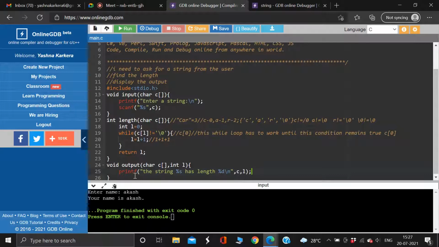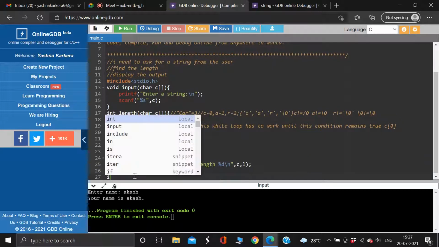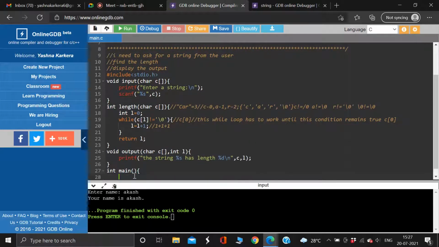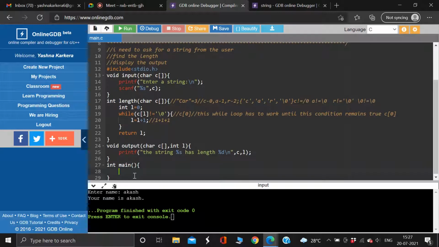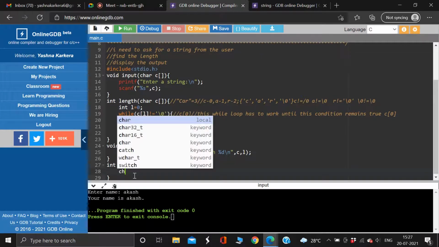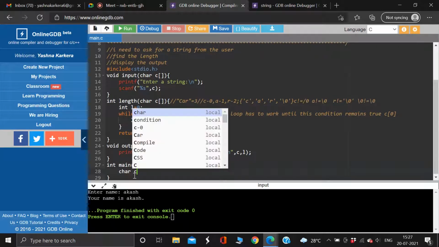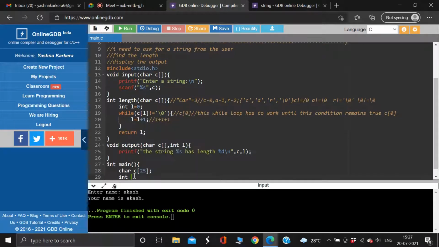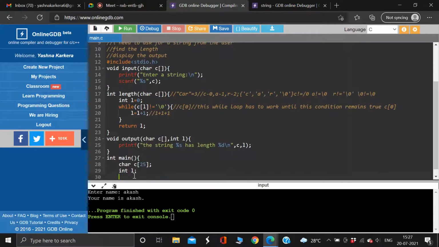Now go to Karthik's most favorite part of the code. Next what? Int main. Including. Now tell me, first, what is the step? Define all the variables. I have a variable called C. Here I need to write how many characters it should hold. I'll write 25. It's your choice, you can write 100 also. Why not?